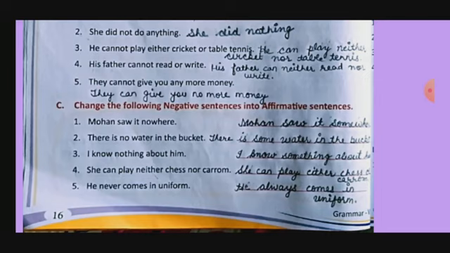I know nothing about him. It means I know something about him. She can play neither chess nor carom. She can play either chess or carom. He never comes in uniform. So he always comes in uniform.